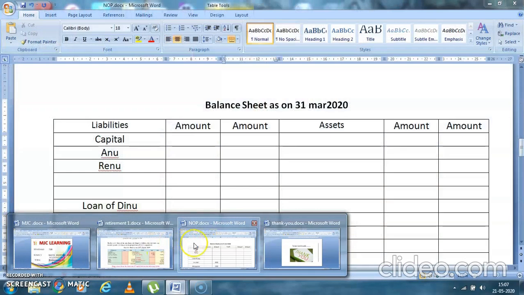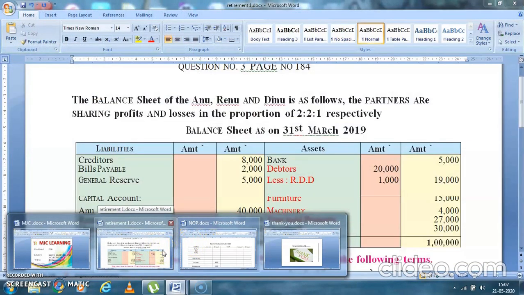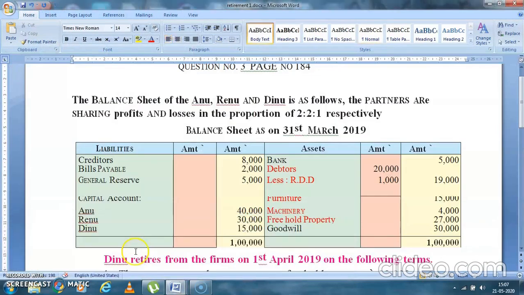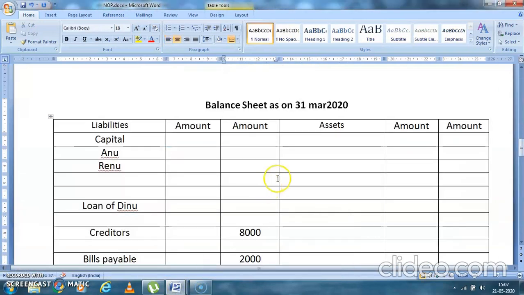We will take your bank, debtors, furniture, machinery, freehold property and goodwill. Goodwill will also be marked because they have given the calculation of goodwill, which means there will be some adjustment in goodwill also. And in bank also, because you're paying Dinu by cheque. So you'll write here bank. I'll leave it and later see what is happening with bank.